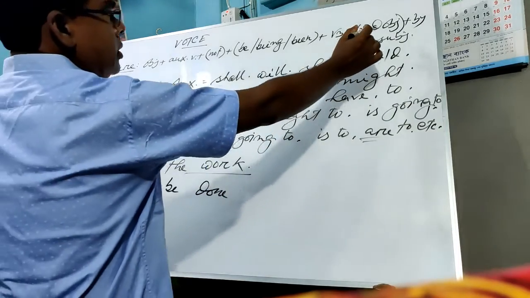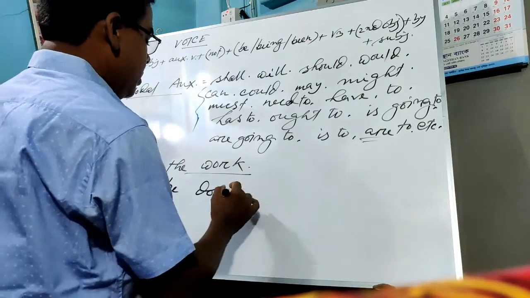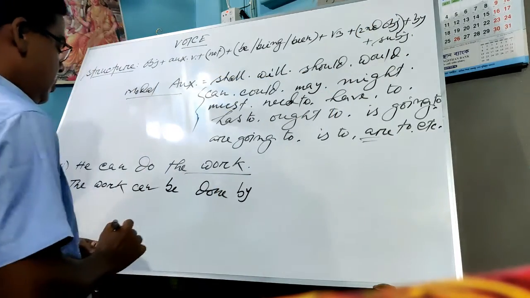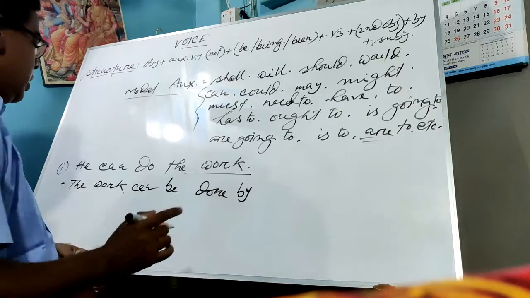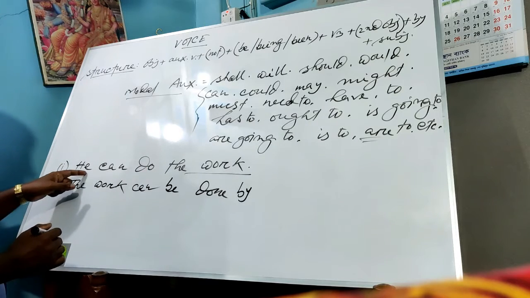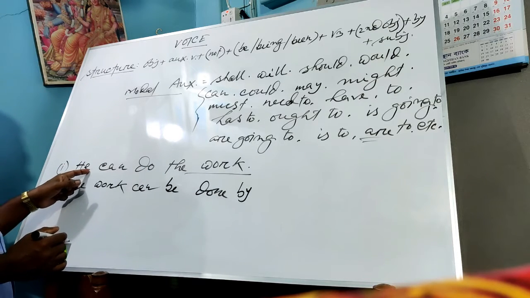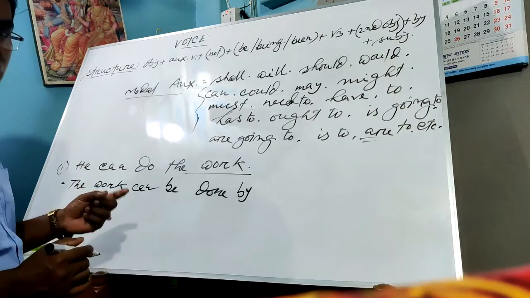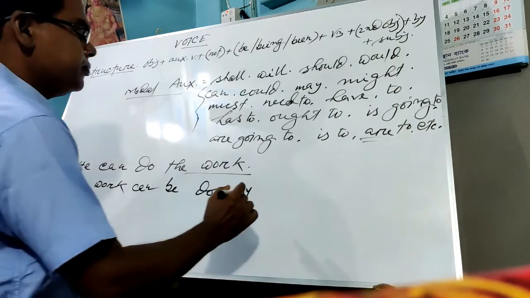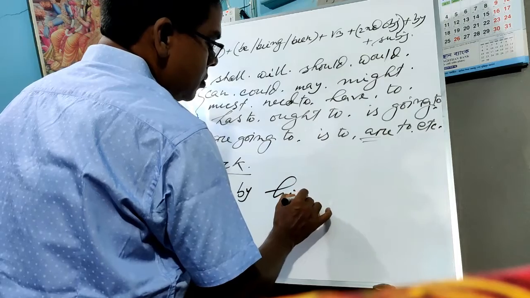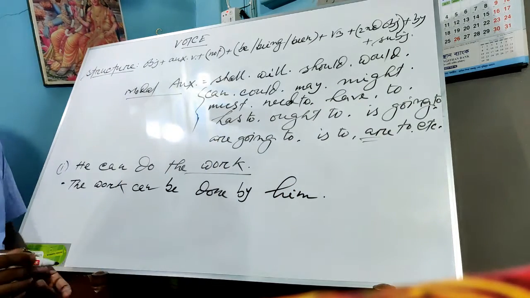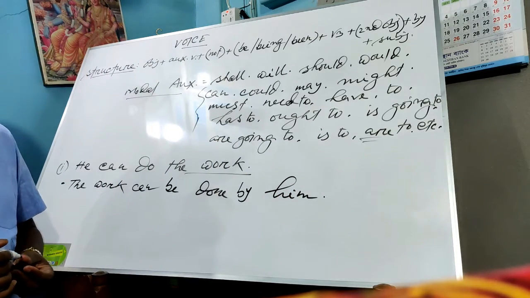Okay. So the next step is to use by. I have written here by, and finally we will write the subject of the active voice. And what is the subject here? He. And we know he should be changed into him. Is it clear to you, boys? I think it is clear. Okay.